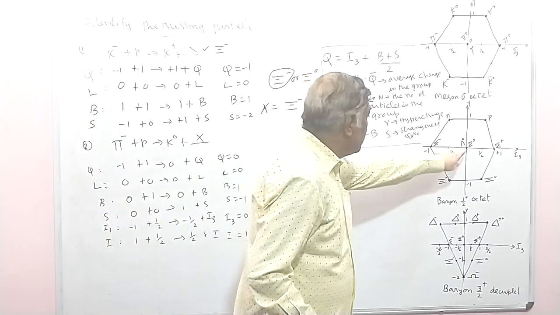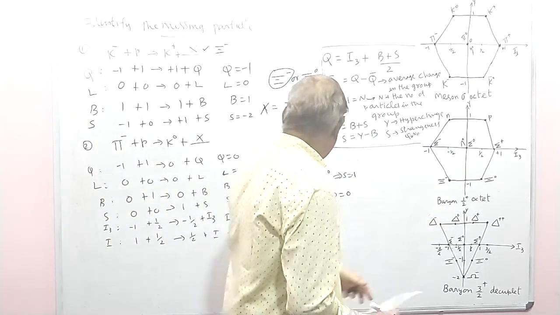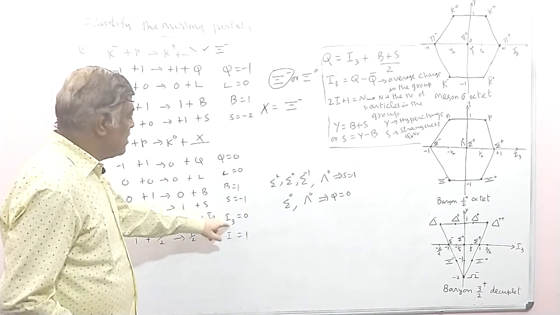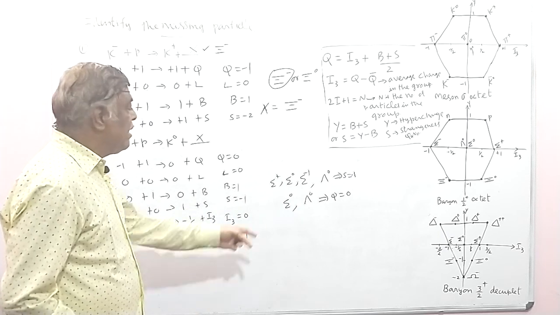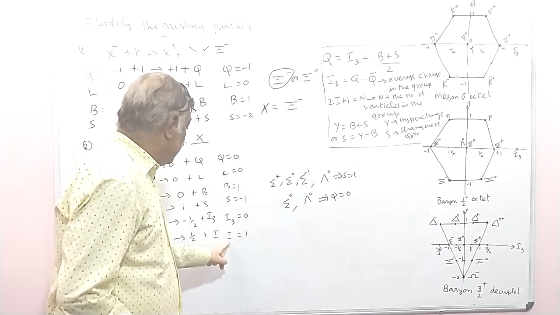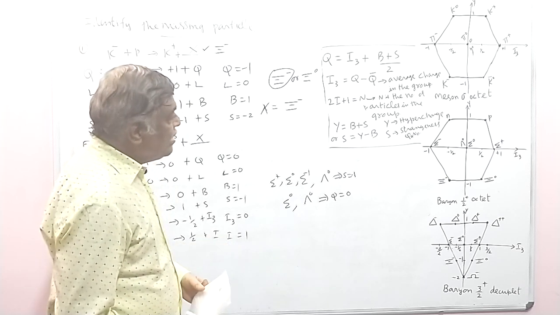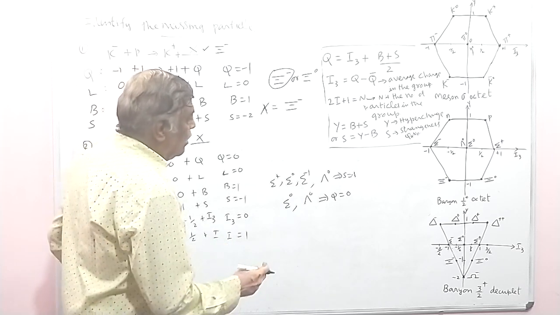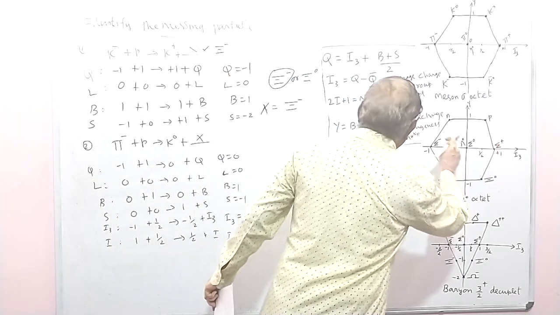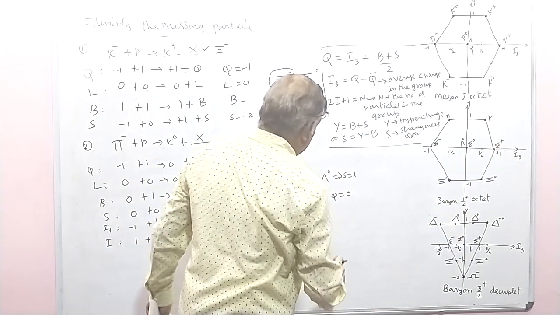Since both particles have I3 equal to 0, you cannot get an idea about this particle using this conservation. Now let us go for the last one, I equal to 1. When I is equal to 1, this sigma particle has 3 particles. If there are 3 particles, I will be 1. For a single particle, I is